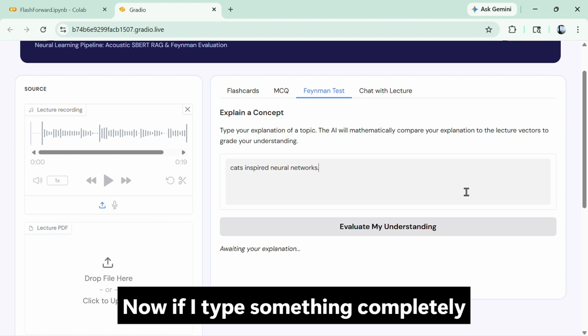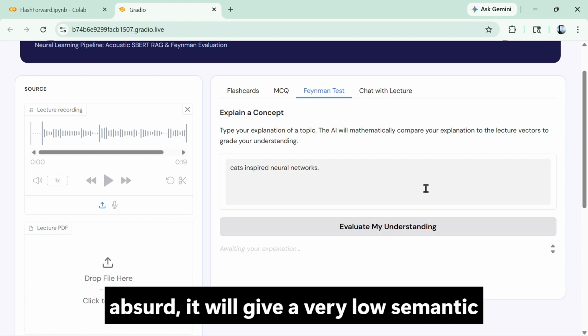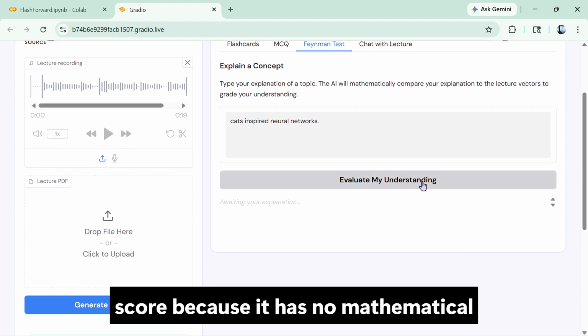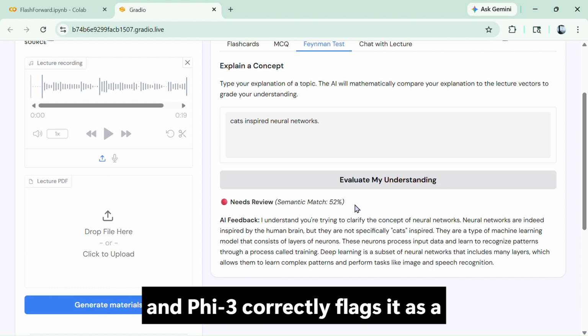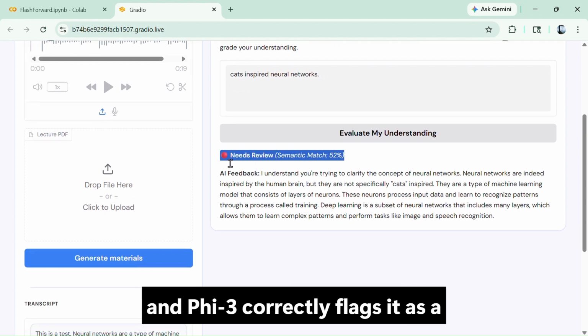Now, if I type something completely absurd, it will give a very low semantic score because it has no mathematical proximity to the actual lecture concept. And Phi3 correctly flags it as a misunderstanding.